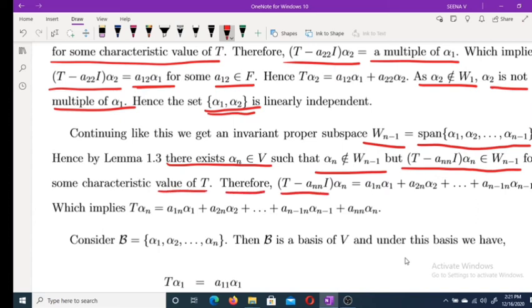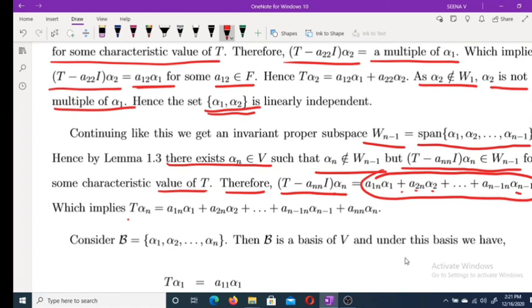Therefore (T minus ann I) alpha n belongs to W(n minus 1), and W(n minus 1) is the span of alpha 1, alpha 2, etc., alpha n minus 1. So we write this as a linear combination of alpha 1, alpha 2, etc., alpha n minus 1, that is, a1n alpha 1 plus a2n alpha 2 plus etc. plus a(n minus 1)n alpha n minus 1.